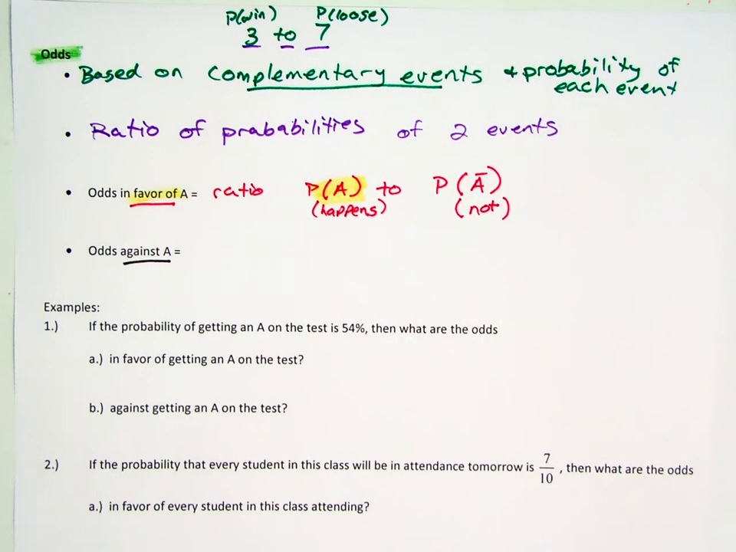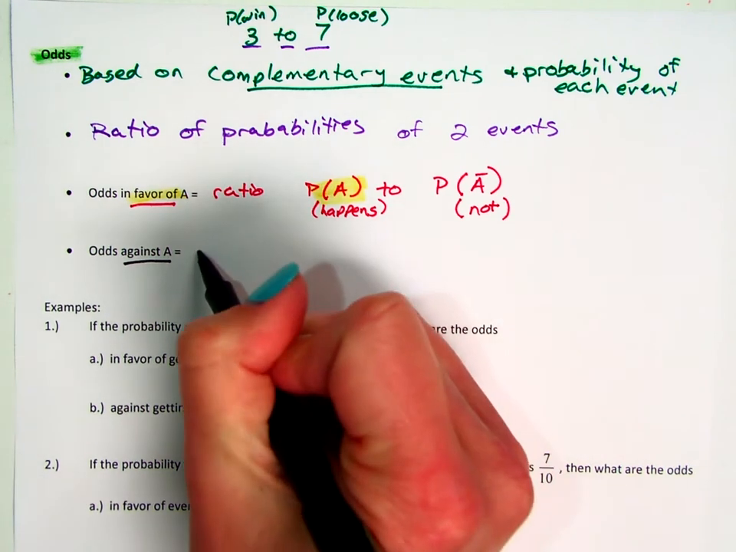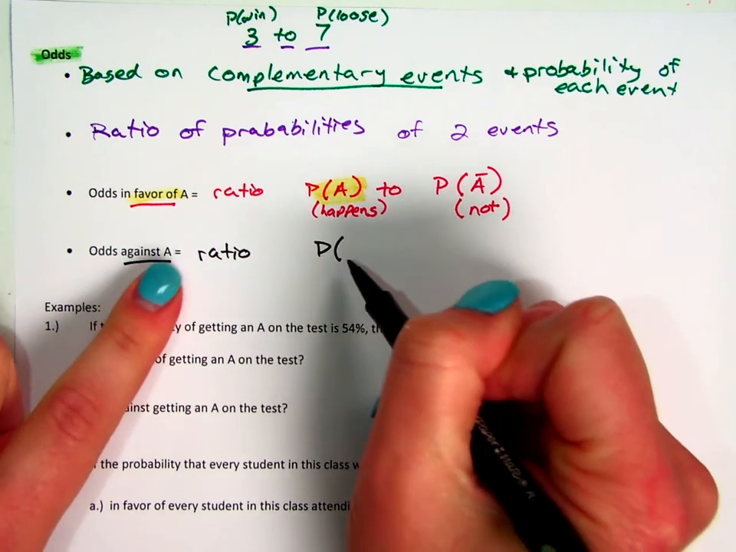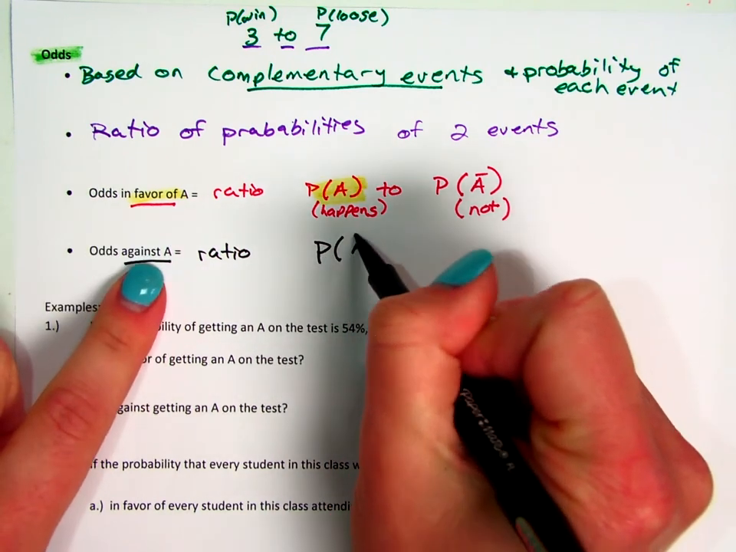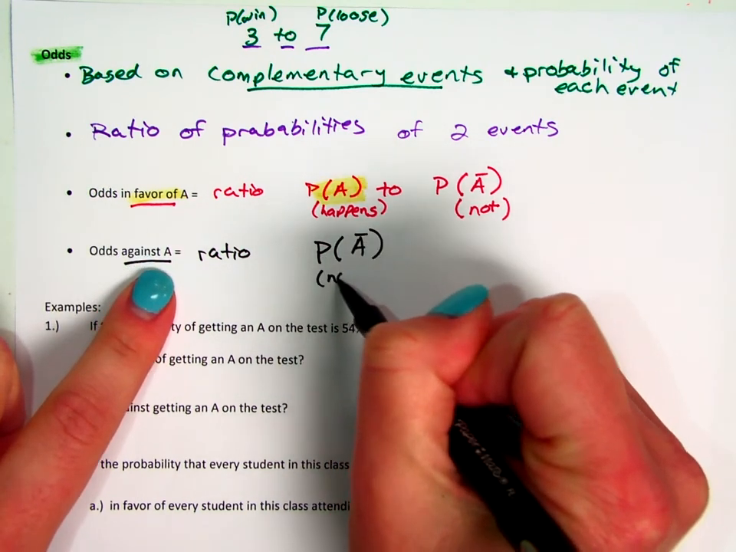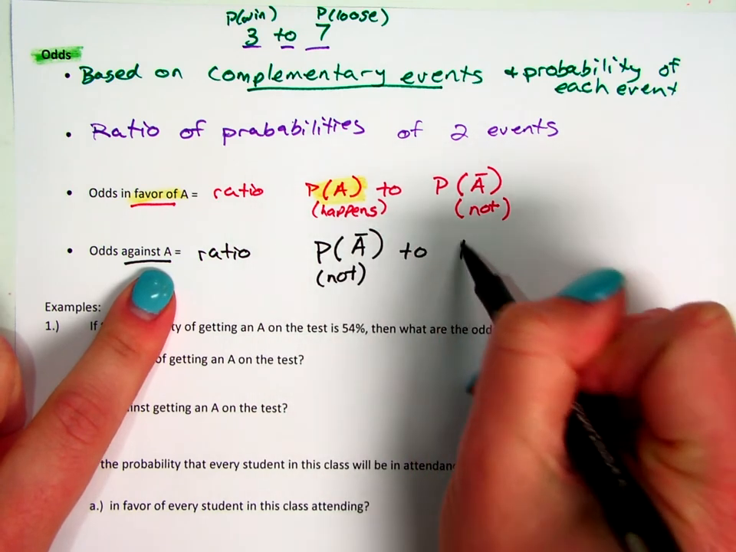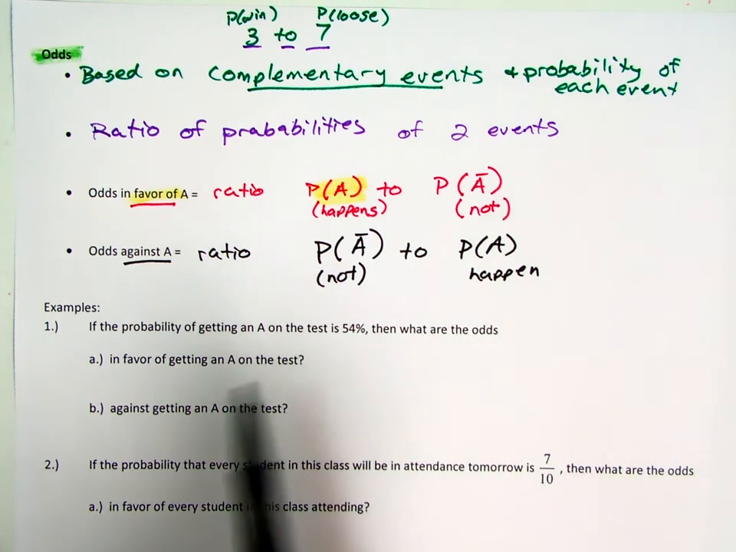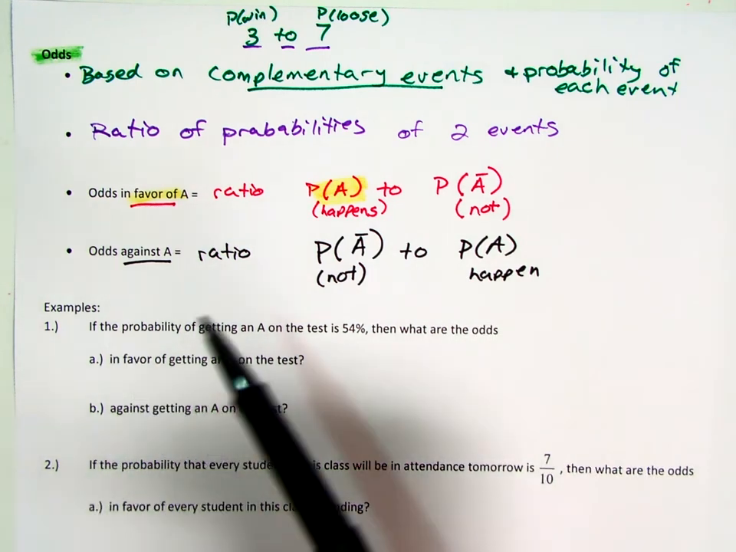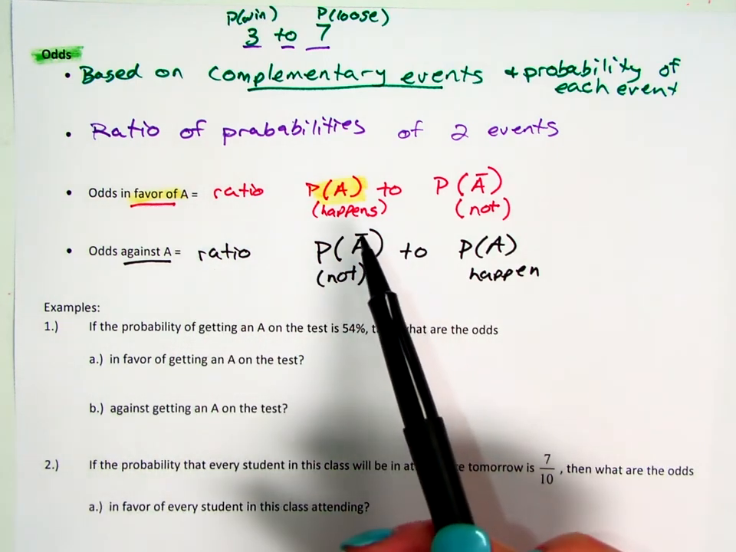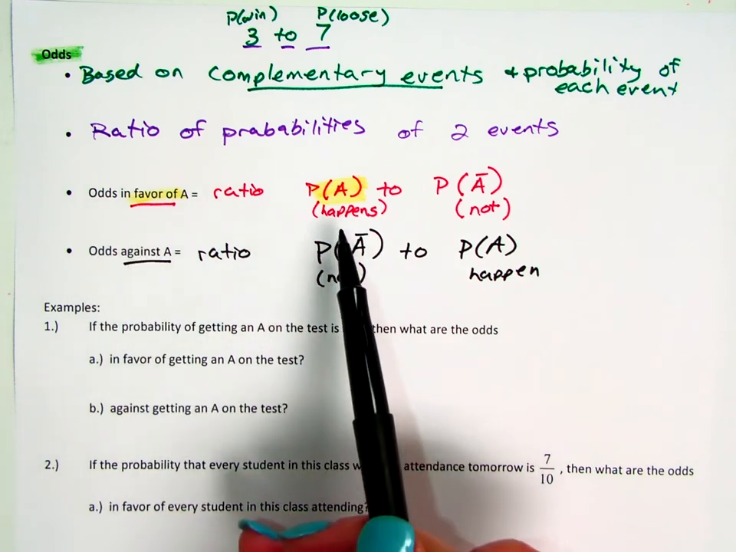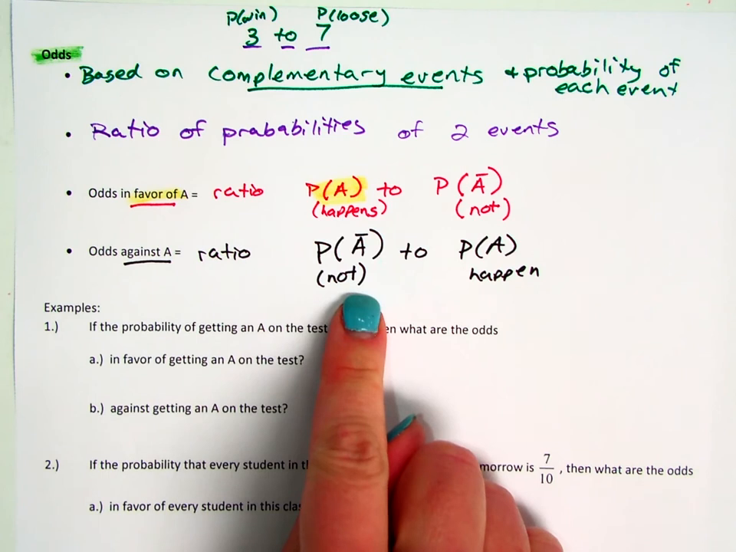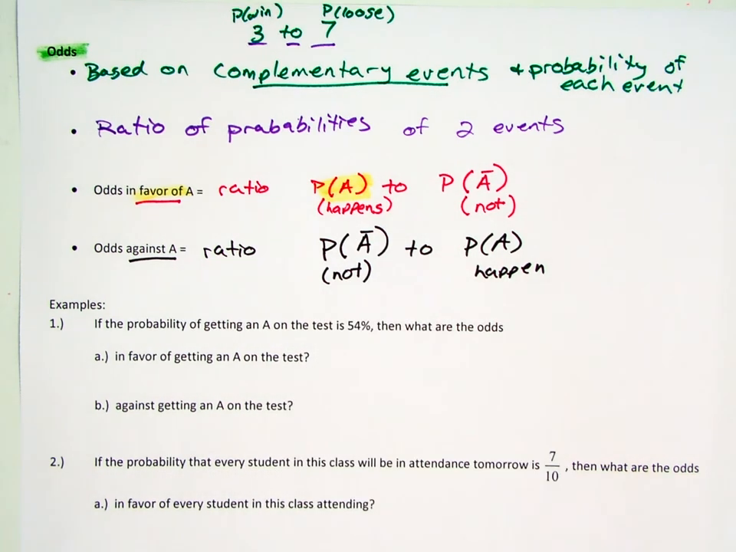Now if we're talking about the odds against, that means we don't want it. So again, it's going to be a ratio, and because we're looking for the against, the not A comes first because we are against it. So what's the probability that it does not happen to the probability that it does happen? When you read it with the odds, you're going to have to be very careful about what it says. If it says odds in favor, then the probability that it happens should come first and not second. But if it says against, the probability that it doesn't goes first, and the probability that it does goes second.